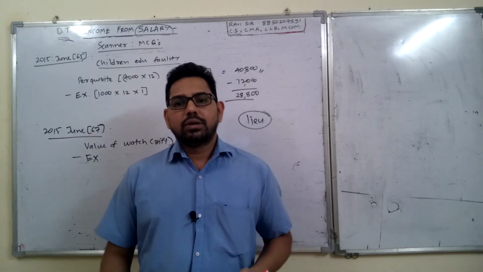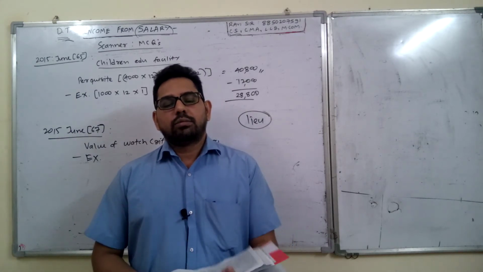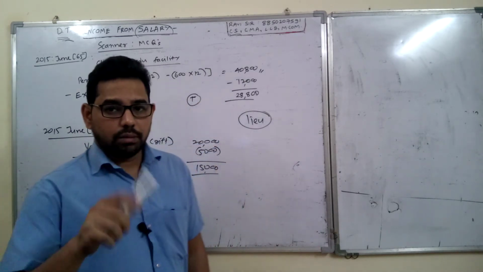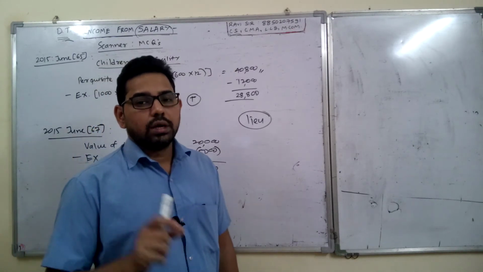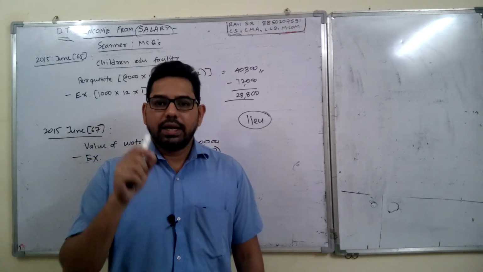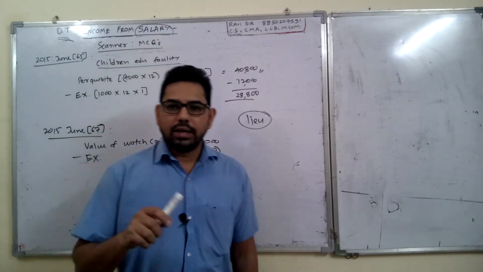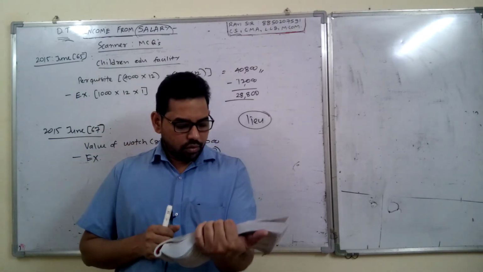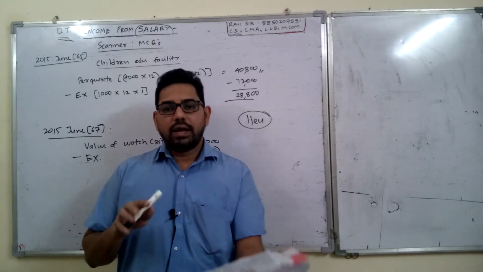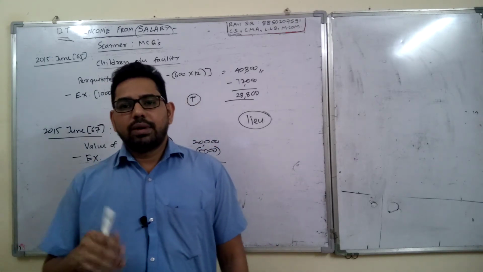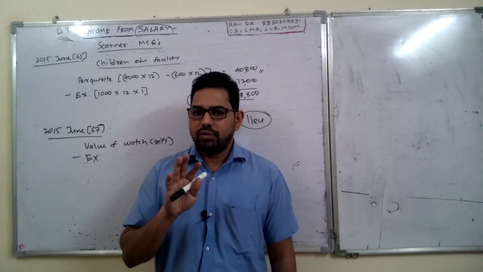This Keyman insurance policy is again the concept of income from other sources. So underline Keyman insurance policy and write income from other sources. I will explain it to you in detail in the income from other sources topic. For now you can write 75 lakh taxable. It's very simple. Whatever amount you receive from a Keyman insurance policy is fully taxable.